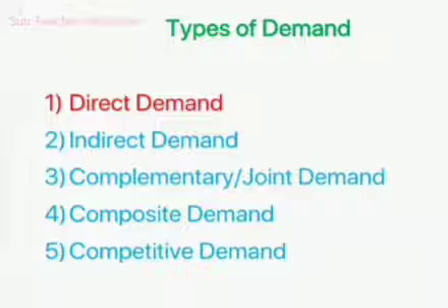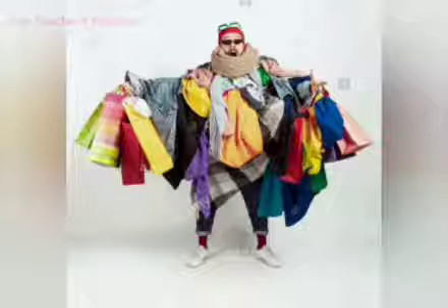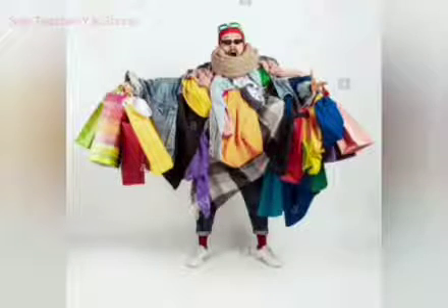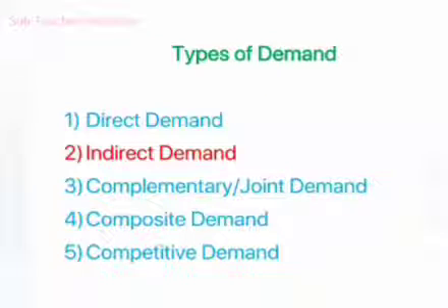So students, we see the first type of demand, direct demand. So what is meant by direct demand? It is the demand by the consumer for goods which satisfy their wants directly. They serve the direct consumption need of the consumer. Thus, it is the demand for consumer goods. For example, demand for cloth, sugar, etc. That means the demand is direct consumption for the consumer, and this demand is called direct demand. Understand?